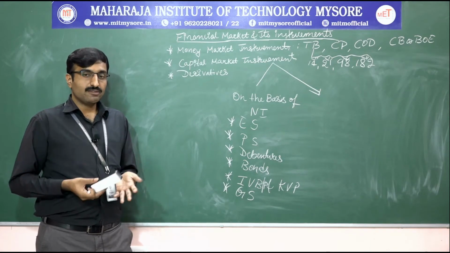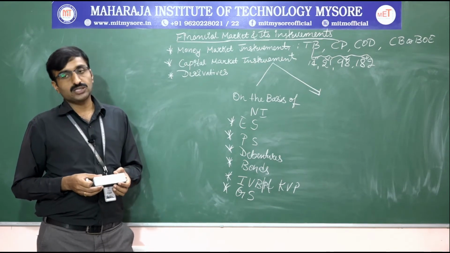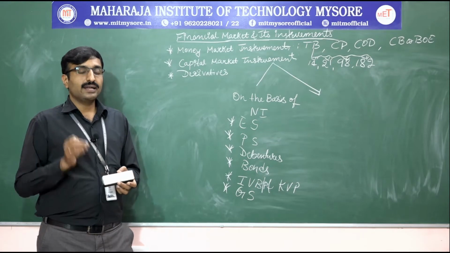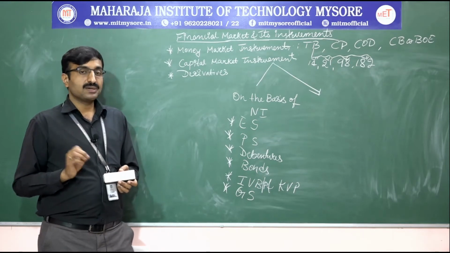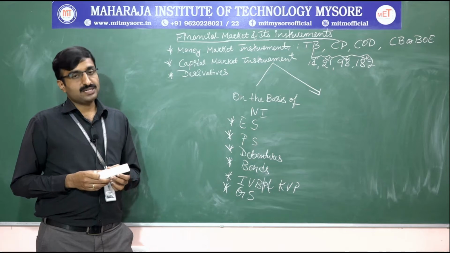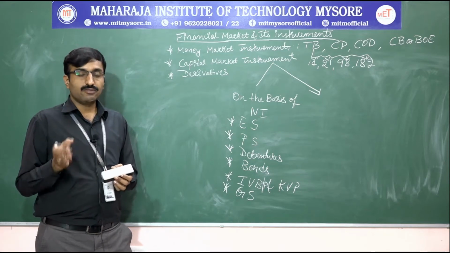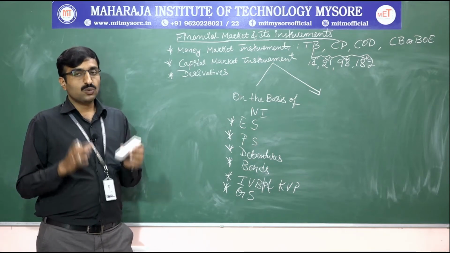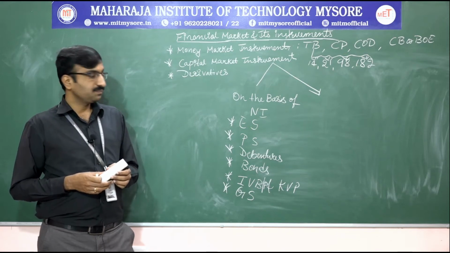Those who invest in Indira Vikas Patra and Kisan Vikas Patra will have an interest rate of 13.5% to 16.5%. Based on the market behavior, it will also fluctuate. This is also one of the capital market instruments.